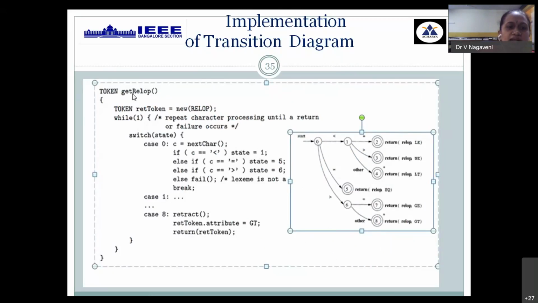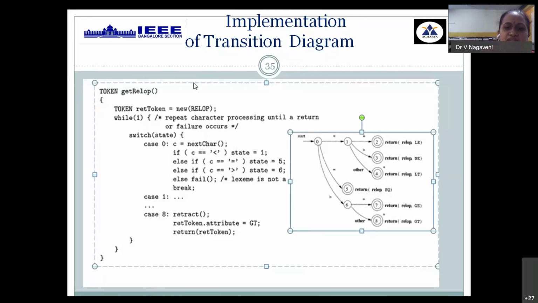Here, getrelop is the function name. In that we are creating an object of type relop, and it is returned to the variable called retToken. This is an infinite while loop, and there is a switch on state from 0 to 8. In the first state, what we need to take care of is getting the next character. The characters are read through the nextChar function.